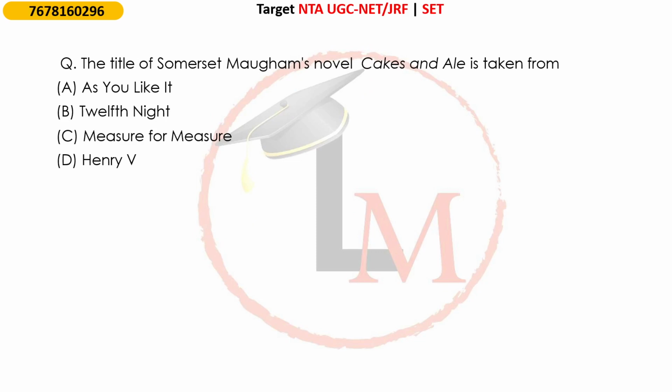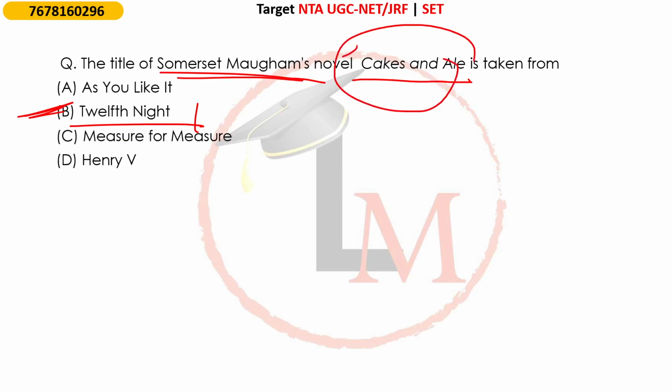Okay. Now next question. The title of Somerset Maugham's novel Cakes and Ale is taken from A. As You Like It, B. Twelfth Night, C. Measure for Measure, and D. Henry the Fifth. Okay. All of these are plays by Shakespeare. The correct answer is Twelfth Night. Okay. Now this Somerset Maugham's novel Cakes and Ale, ये जो phrase है, this has been taken from Twelfth Night. ठीक है, Twelfth Night of Shakespeare.